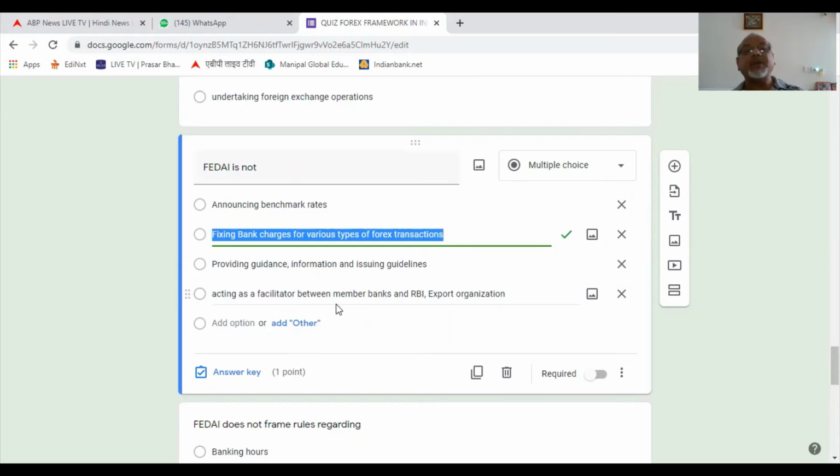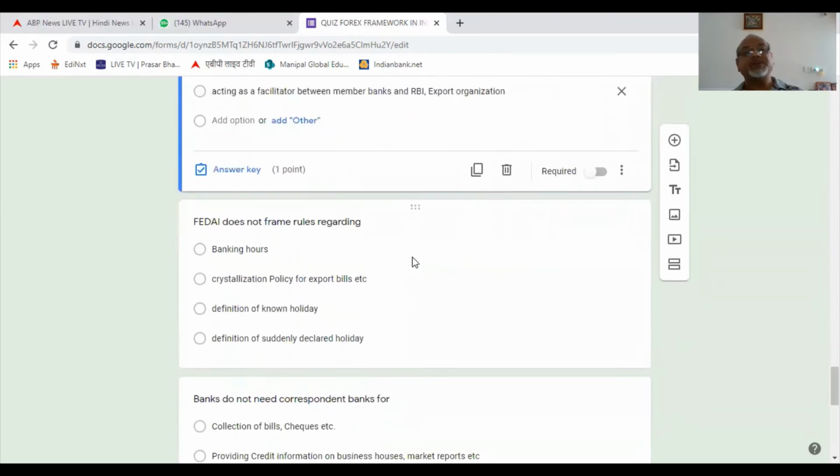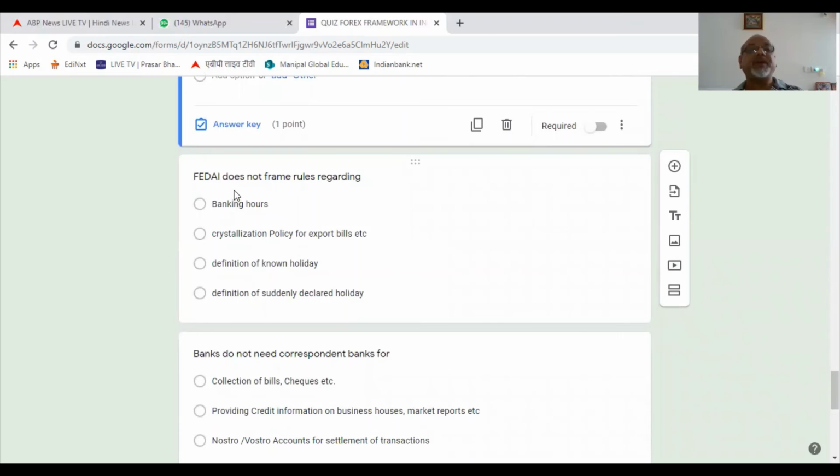Acting as a facilitator between member banks and RBI, export organizations. Yes, FEDAI is acting like a facilitator, a go-between, RBI on the one hand, member banks and export organizations on the other. So FEDAI is a sort of agency between all of them. So it is a facilitator. So the second option is the right answer, because FEDAI is not fixing bank charges for various types of forex transactions.